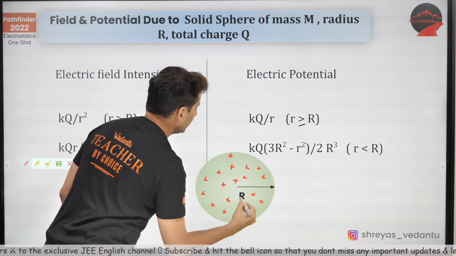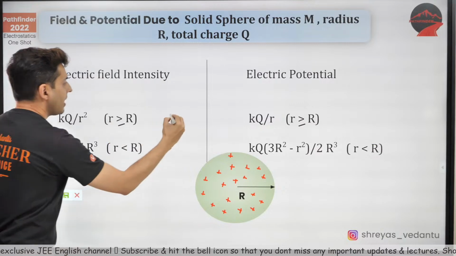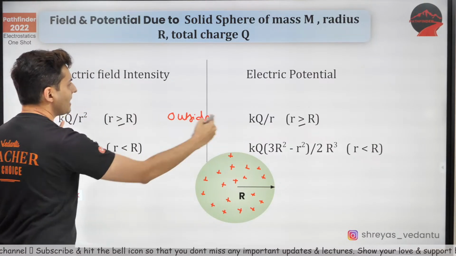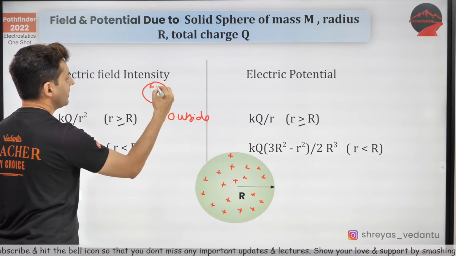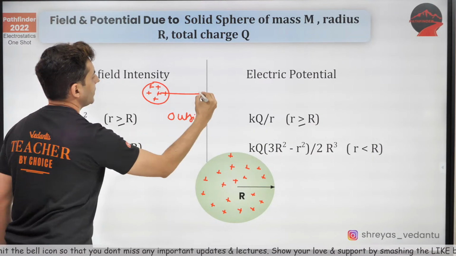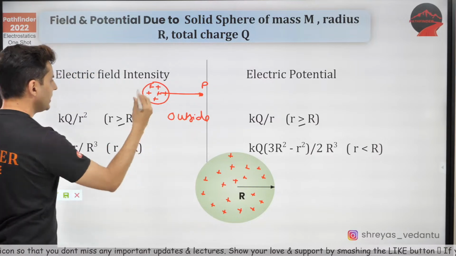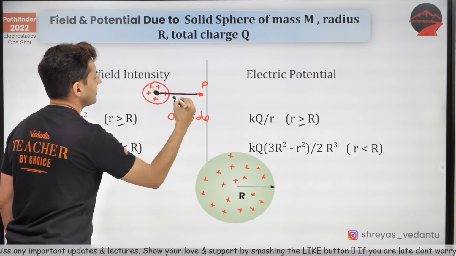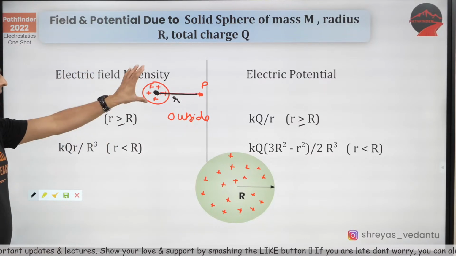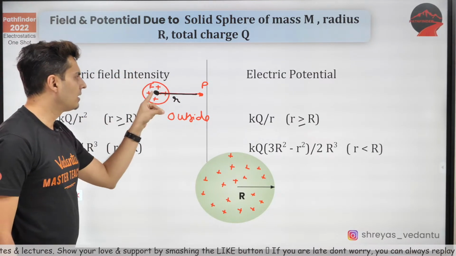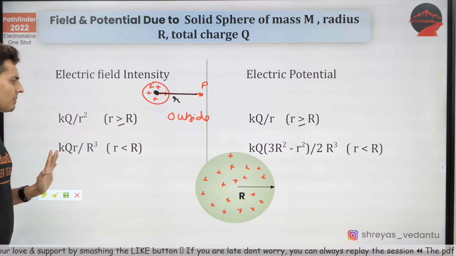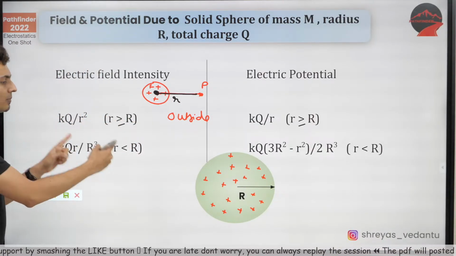If you are outside, the formulas are the same. That means the entire sphere behaves like one point charge, and this distance is all that matters. The radius of the sphere does not matter, only the distance from the center matters. That's it. So when you are outside, it's simple, but when you are inside, be careful.